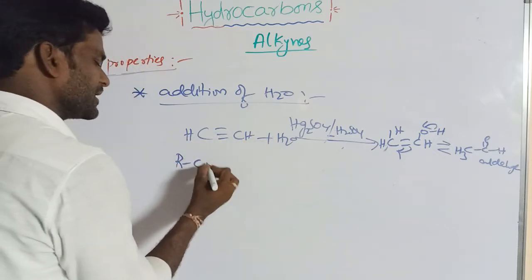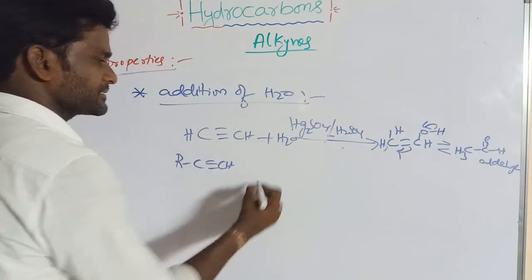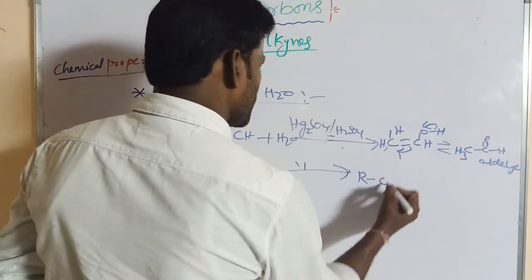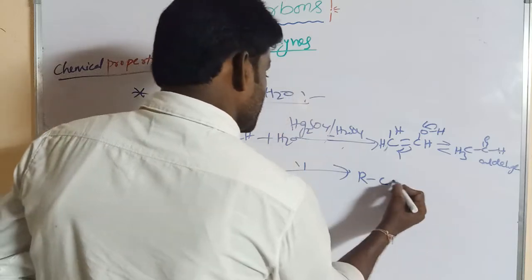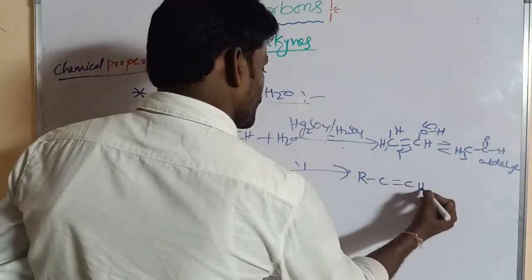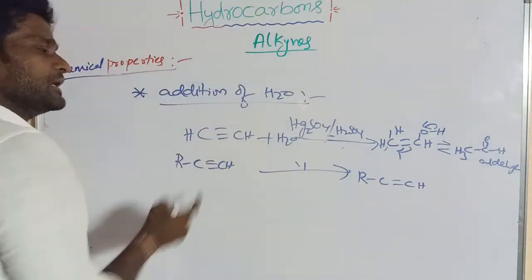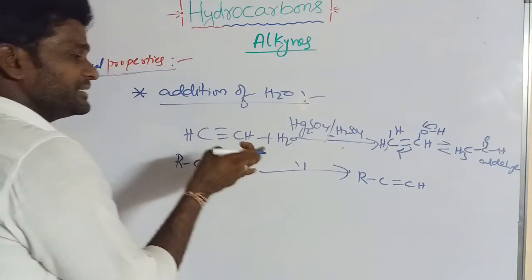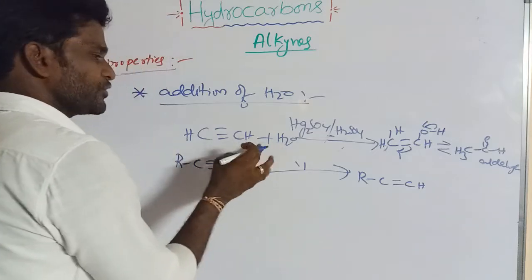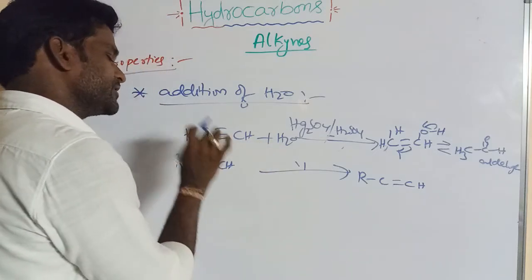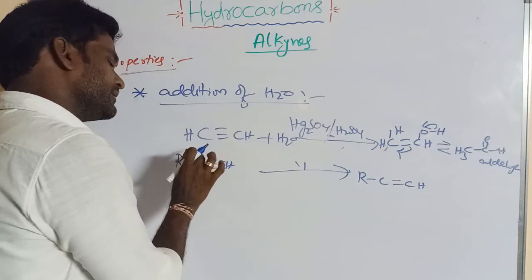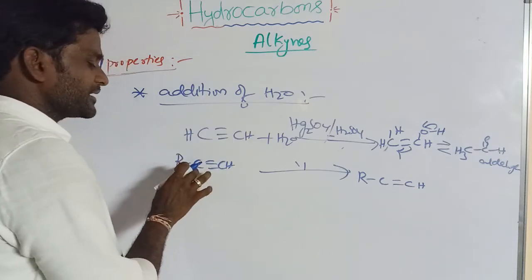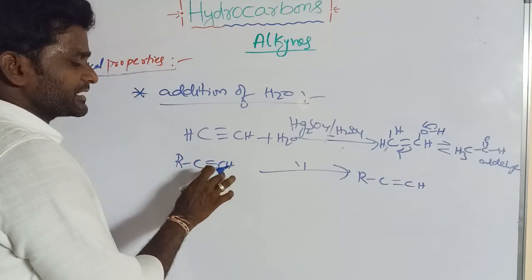If you take another terminal alkyne, with the same reagent, what is obtained? R-C=CH. Here H and OH are added. In the symmetrical case, OH can be added to any carbon. But in this case, H plus OH minus, the negative part OH is added to the carbon with fewer hydrogens, following Markovnikov's rule.